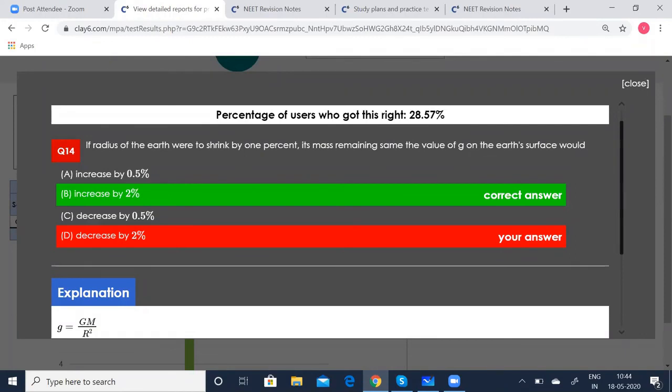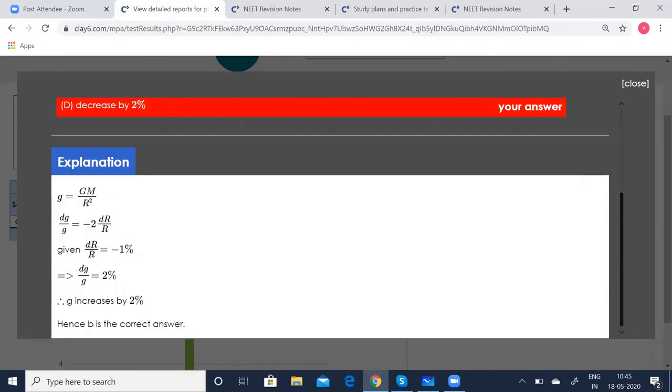We calculated for R and saw that R is decreasing. We calculated for g too, but since we were taken away by the negative symbol here, we said that g is decreasing. No, g and R are inversely proportional, so g should increase, right? These are simple tips you'll have to remember. Since R is decreasing, g should be increasing. So B should have been the correct answer. That is where I went wrong.